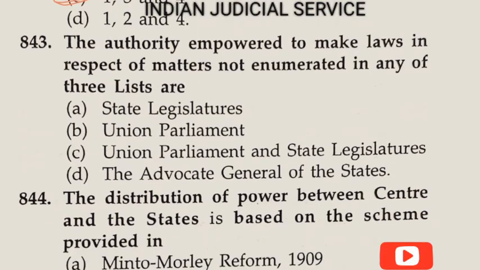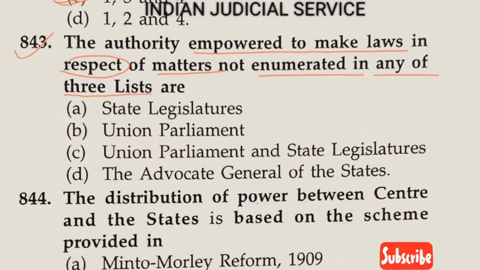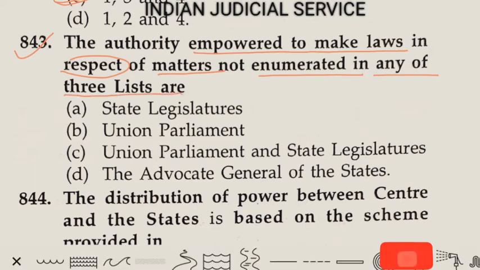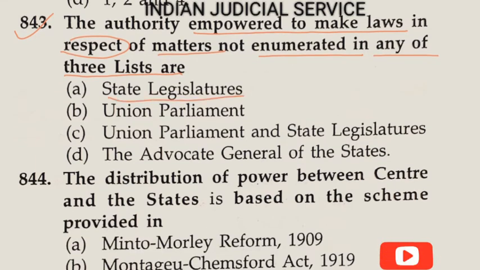Now question number 843. The authority empowered to make law in respect of matters not enumerated in any of the three lists is: option A, state list. Option B, union list. Option C, union parliament and state legislatures. And option D, advocate general of the states.